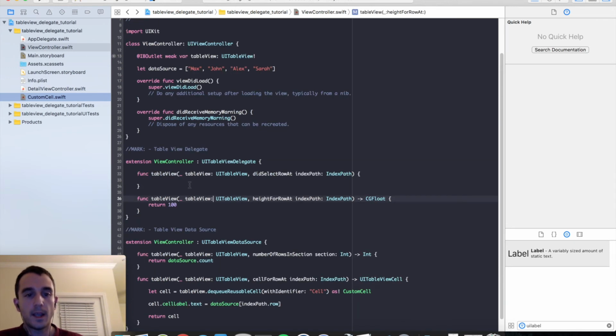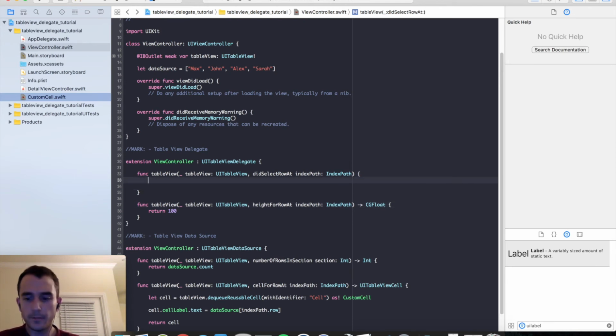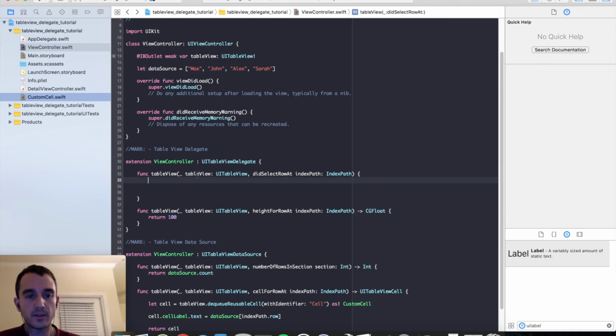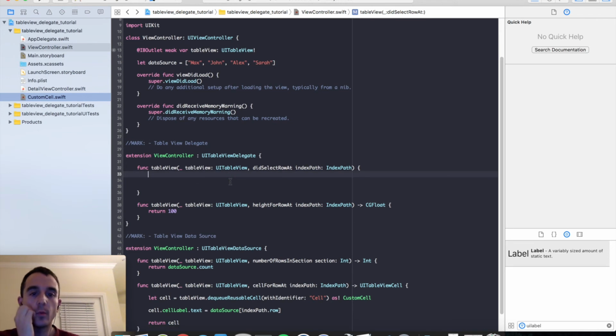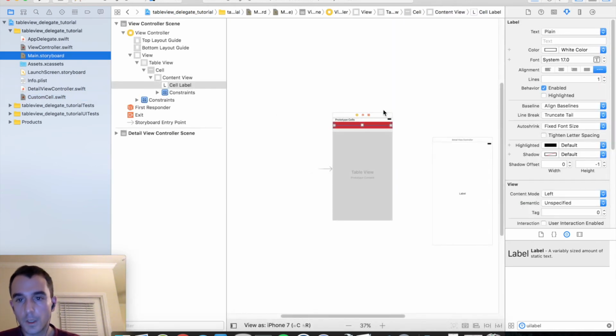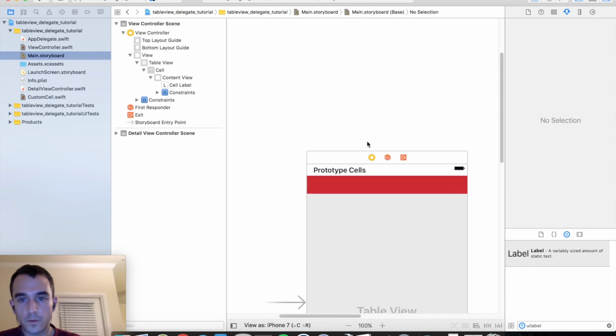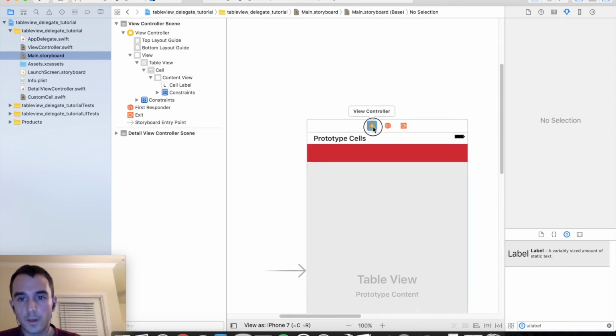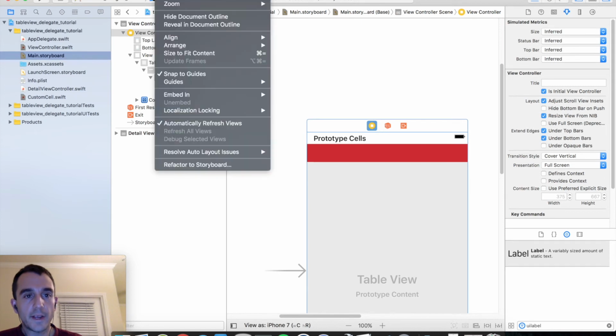So anytime we tap a cell, we are going to get a call here to didSelectRow. It'll give us a table view and then the index path for the selected row. So what we are going to do at this point is find our DetailViewController, pass data to it, and then we'll go ahead and push it. So before we do that, there's one more thing I want to do here, because I want to use a navigation controller. So what I'm going to do is go back into Storyboard one final time, select our view controller, go under Editor, embed in Navigation Controller.